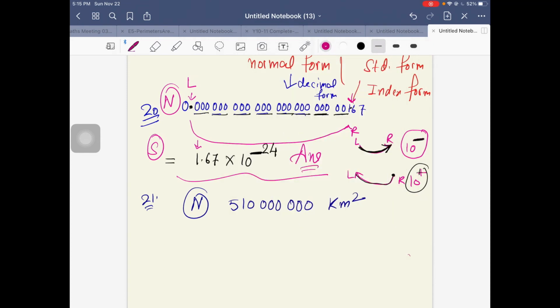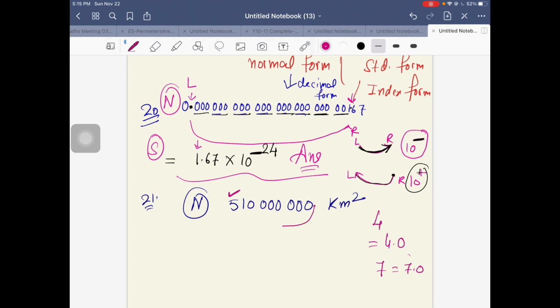Now if there is no decimal, what to do? We put the decimal at the end. For example, if I have 4, I can write it as 4.0. If I have 7, I can write it as 7.0. Likewise, with this number, I can put the decimal at the end. By the rule, this decimal should be written after the first non-zero number, which is 5 in this case.